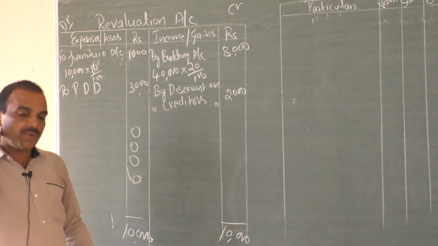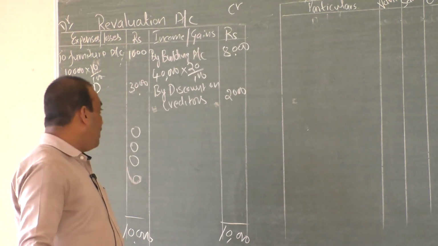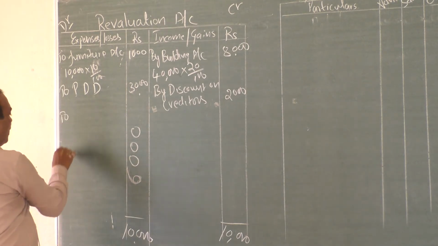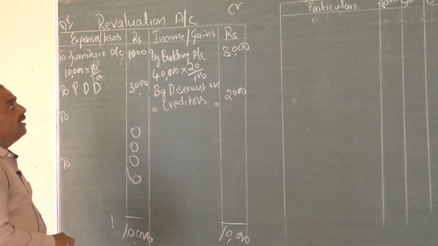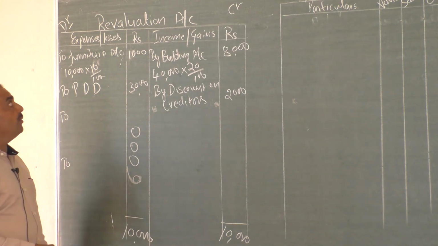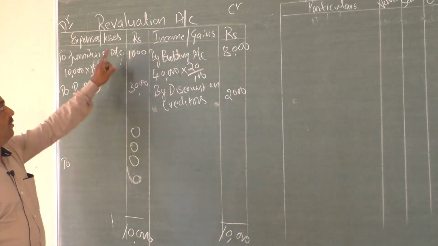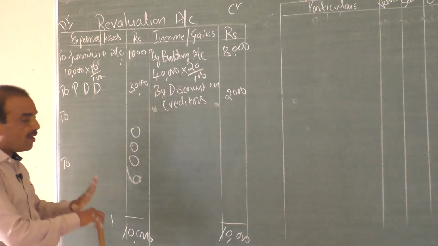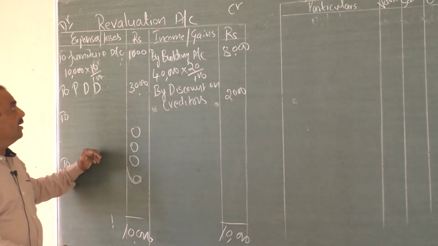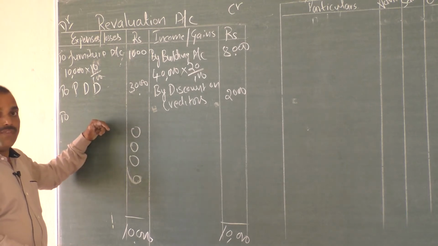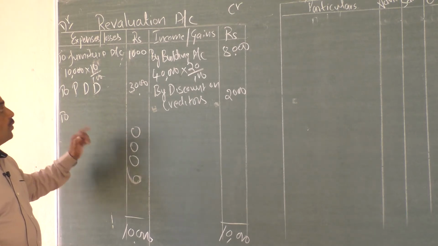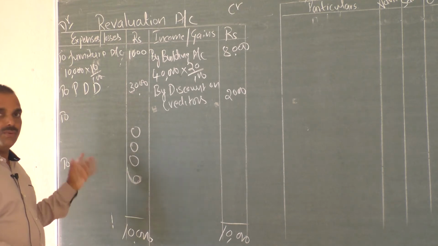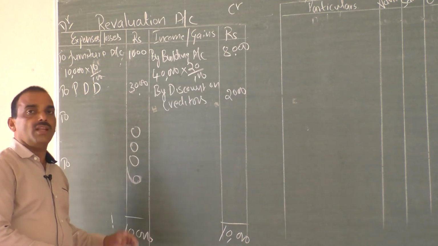Such a 6,000, which is the profit on revaluation account, should be transferred to whom? This is a very important question in the theory part. How do you close revaluation account? After making the necessary entries, we have to close. How do you close? By transferring the profit or loss of revaluation account to old partners in old ratio. Revaluation account is closed. It should be given to old partners, in old ratio.